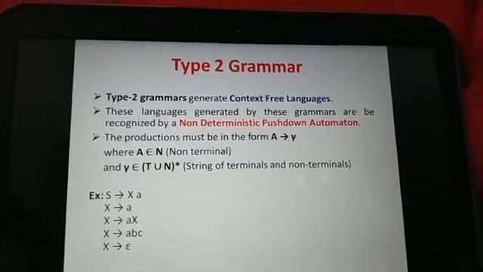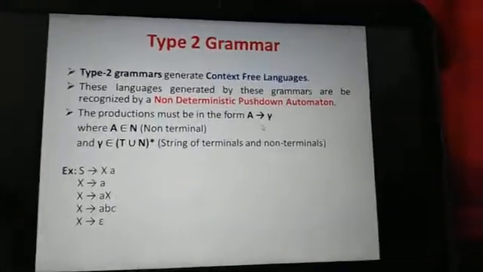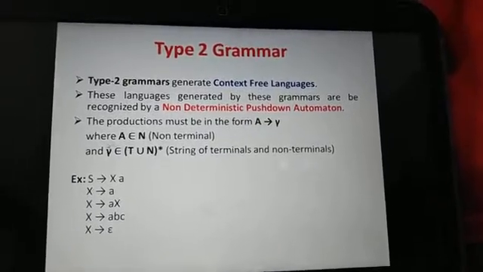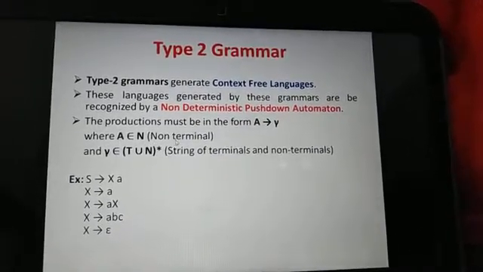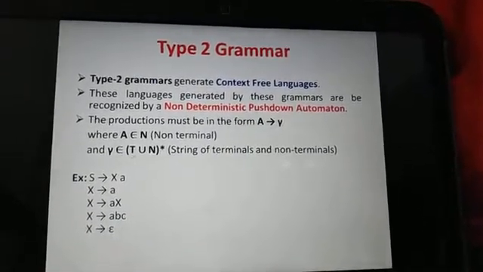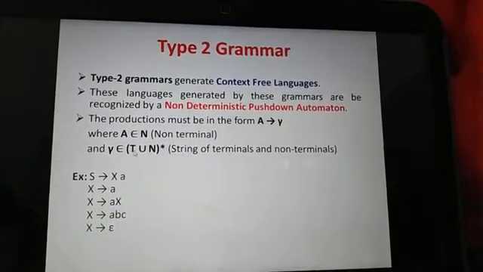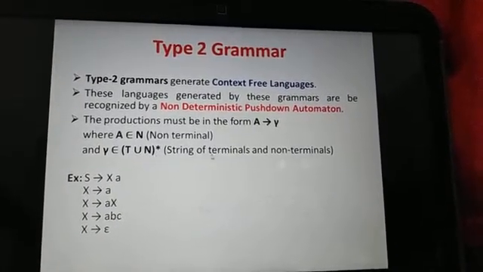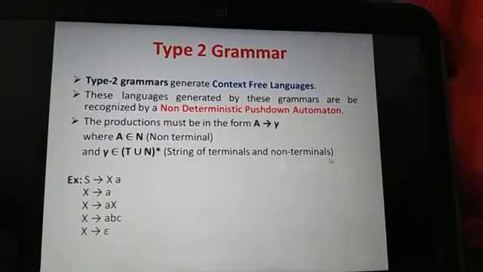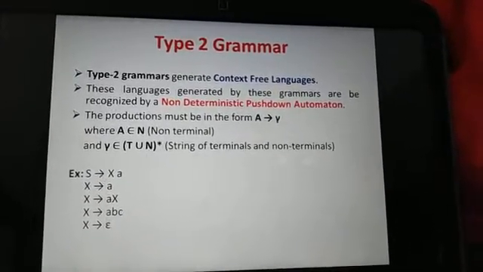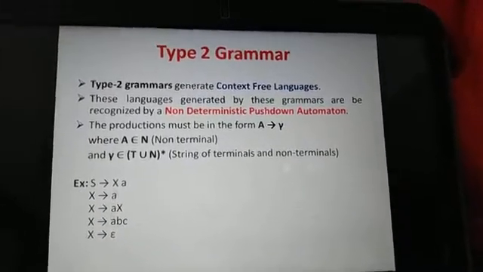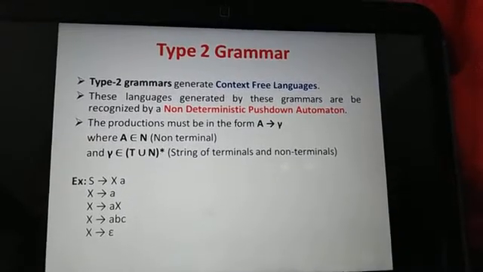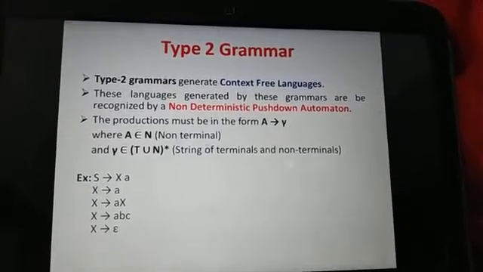The production must be in the form A produces gamma, where capital A belongs to non-terminal and gamma belongs to terminal union non-terminal, a string of terminals and non-terminals. So this is an example of type 2 grammar, and it must follow the production A produces gamma and its rules.